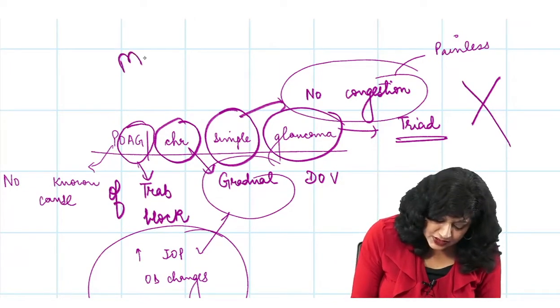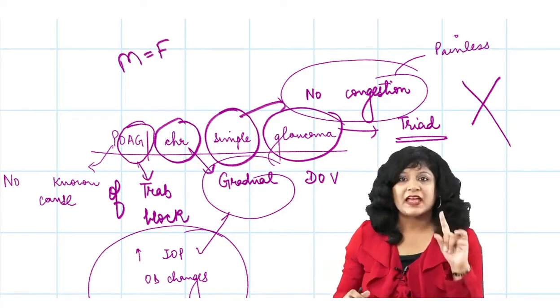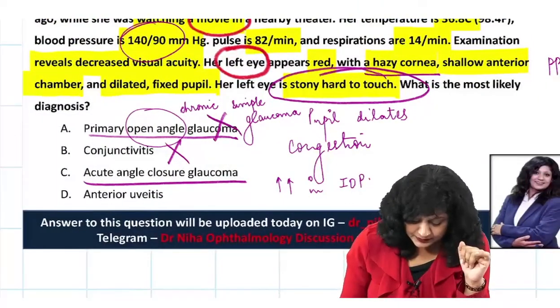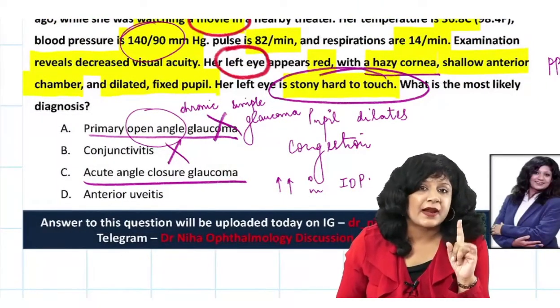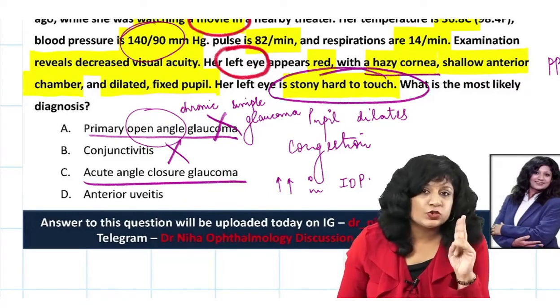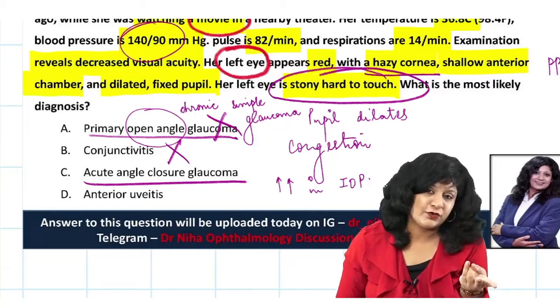Moreover, this condition is equal in males and females. So there is no gender bias here. So we are having a female here. So that means you have ruled out the primary open angle glaucoma also. Now you are left with two things, the acute angle closure glaucoma and the anterior uveitis.